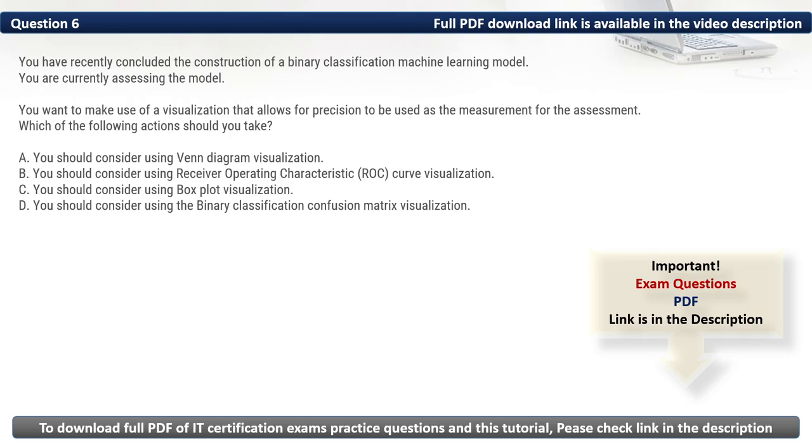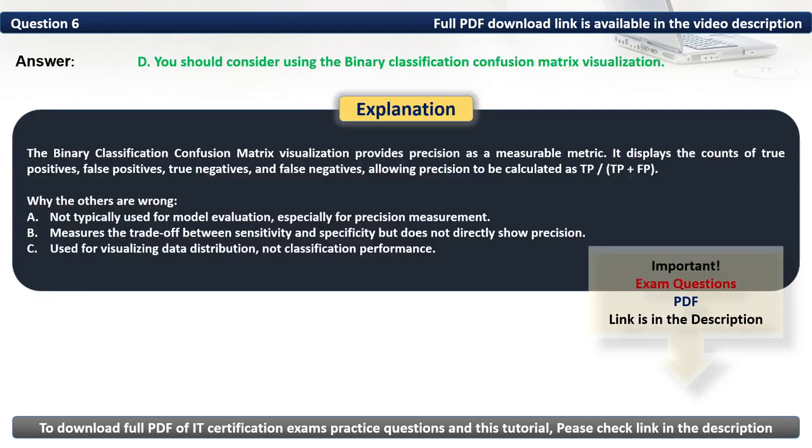As such, based on our requirements, you should consider using the binary classification confusion matrix visualization. Thus, the correct option is D. The binary classification confusion matrix visualization provides precision as a measurable metric. It displays the counts of true positives, false positives, true negatives, and false negatives, allowing precision to be calculated as TP / (TP + FP).